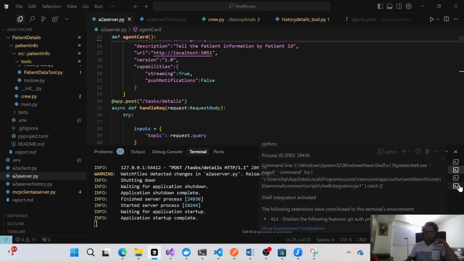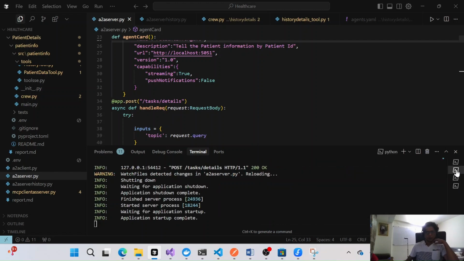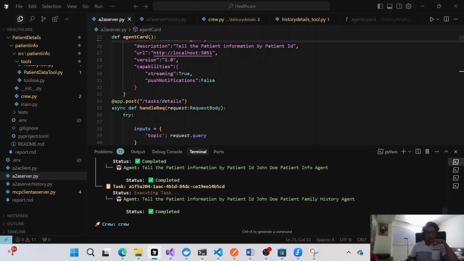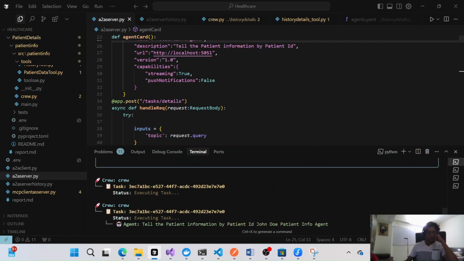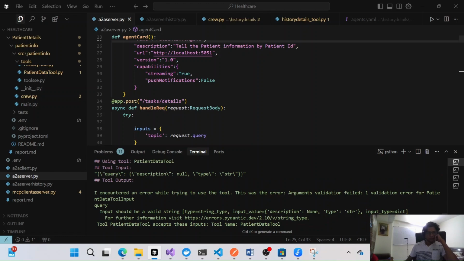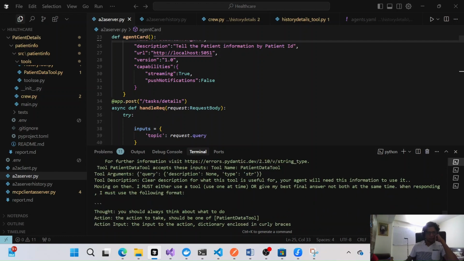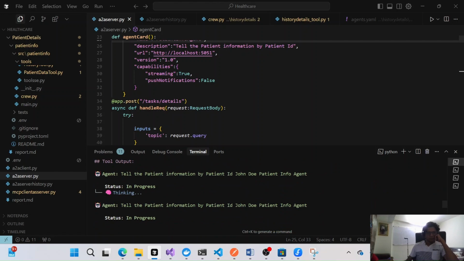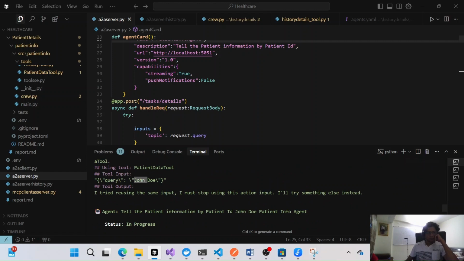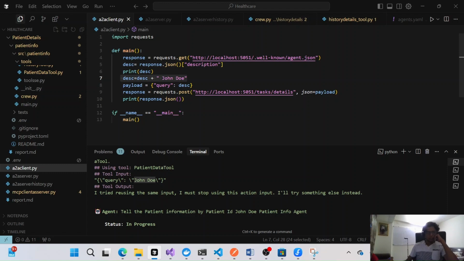Now you can see the crew agent is working, and it's trying to get that information. We'll see the discovery of all these agents. It failed fetching data from the tools. Now you can see that it's passing John Doe, so we are calling this John Doe to get the information for a particular patient.